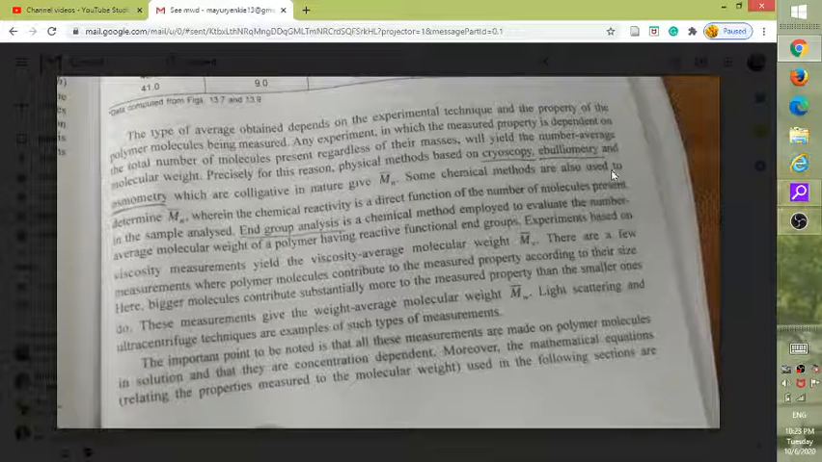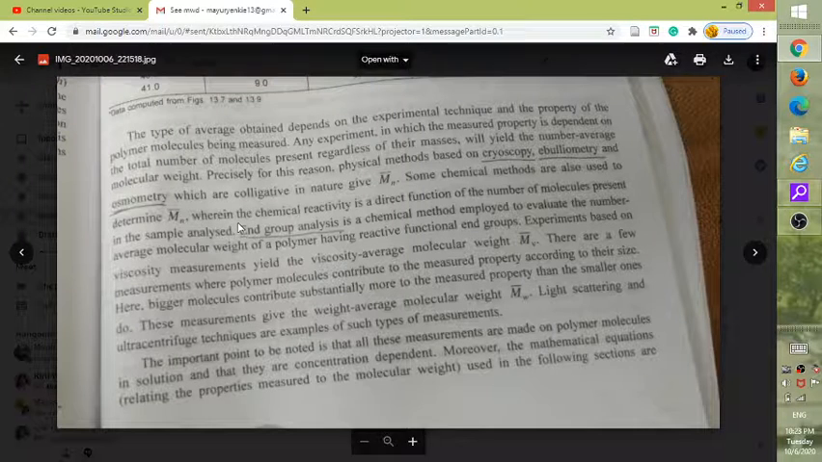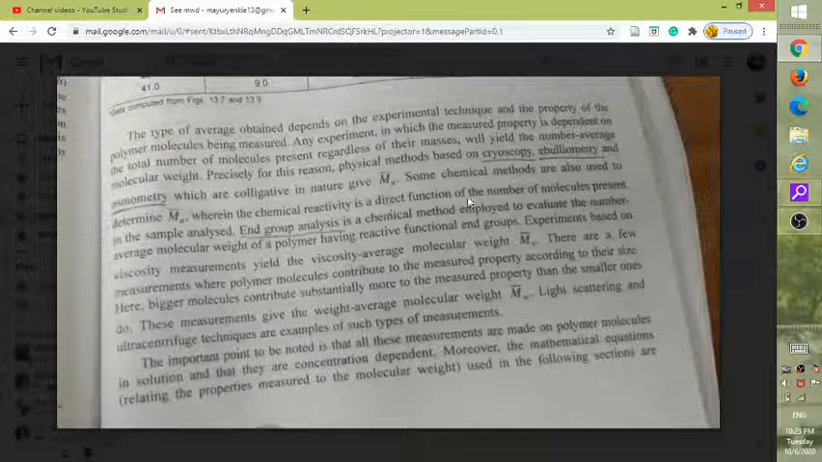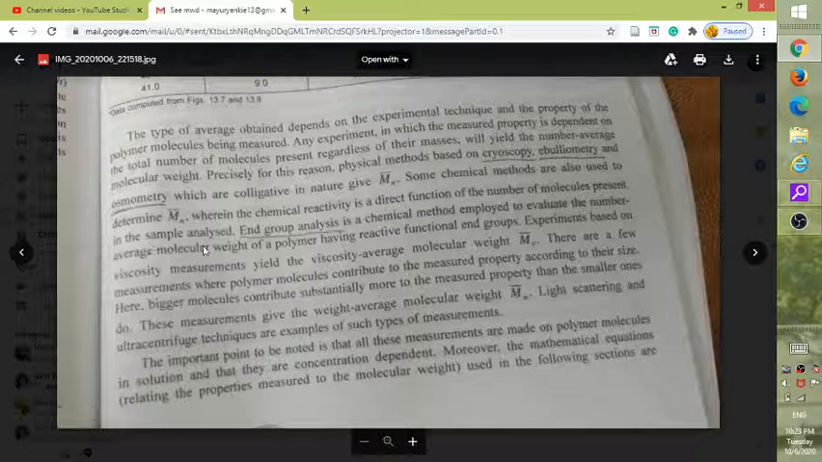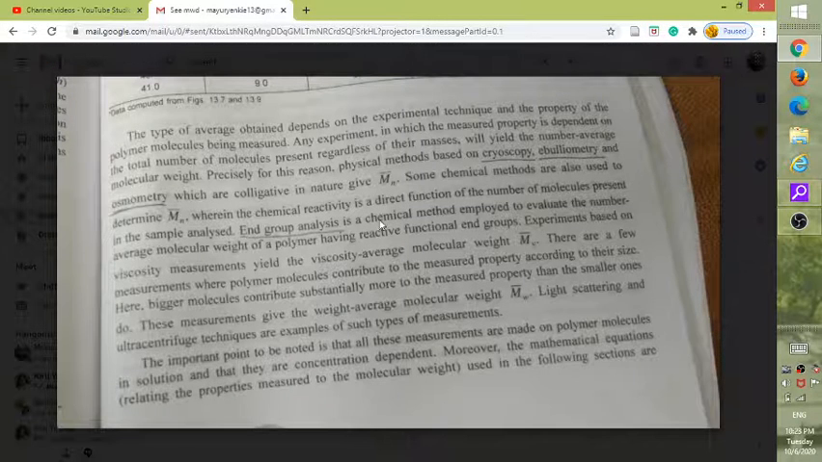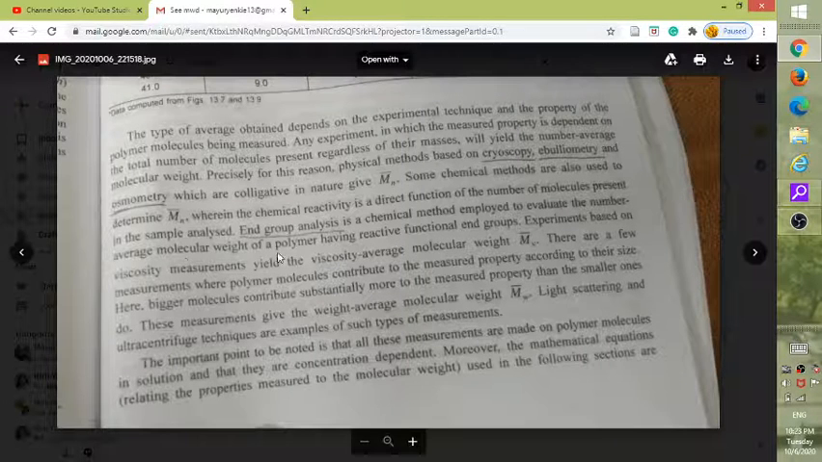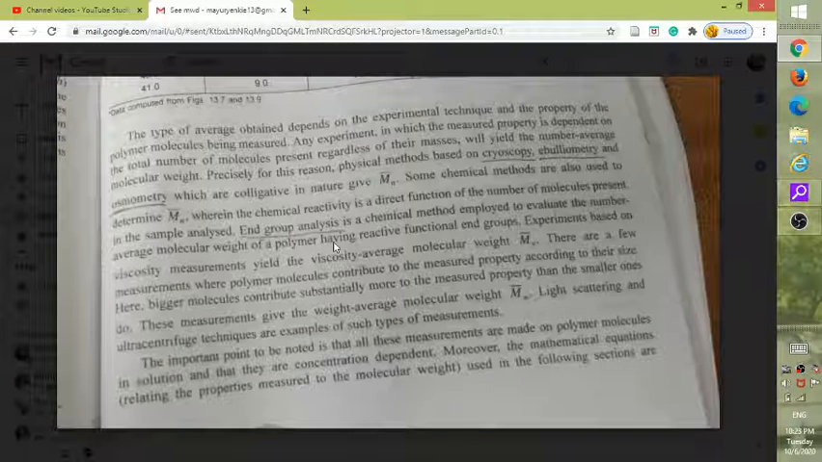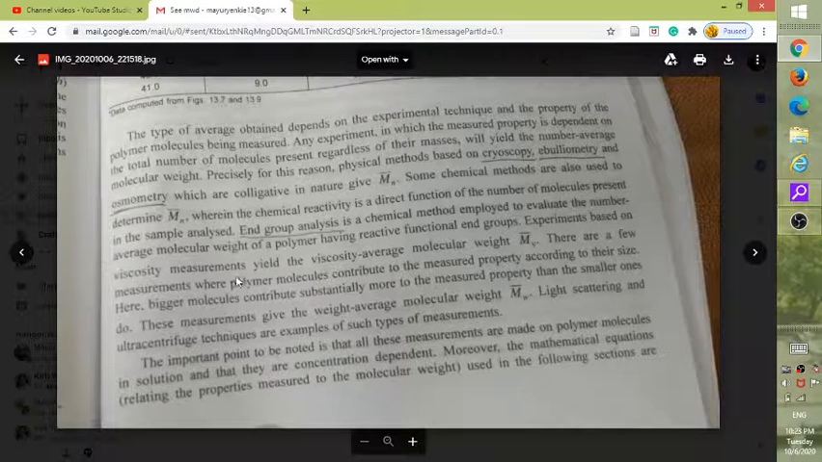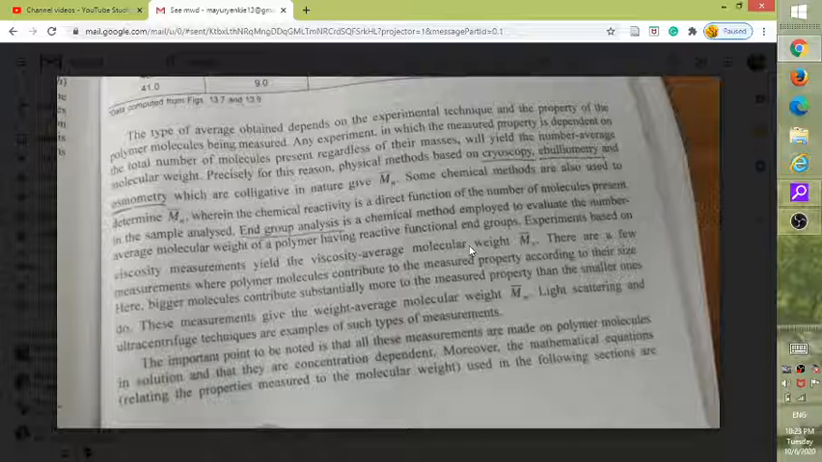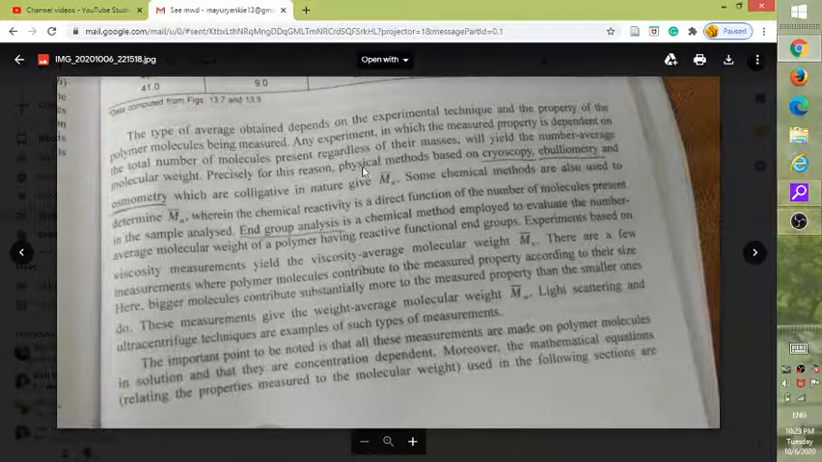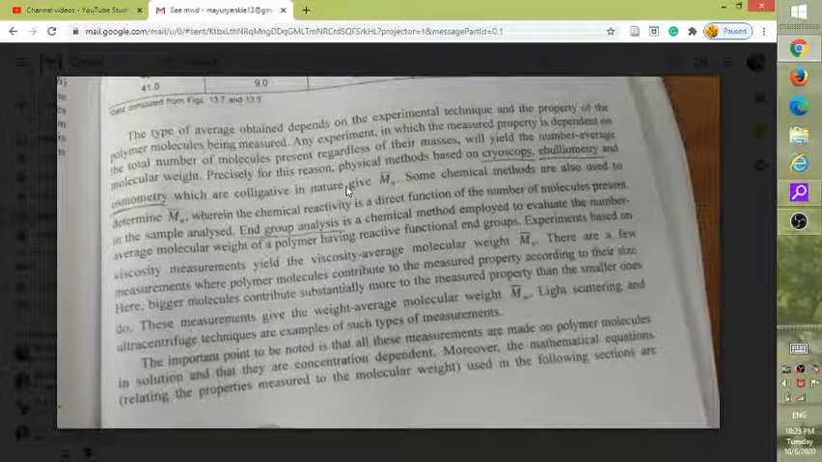Some chemical methods are also used to determine number average molecular weight, wherein the chemical reactivity is a direct function of the number of molecules present in the sample being analyzed. End group analysis is a chemical method employed to evaluate the number average molecular weight of a polymer having reactive functional end groups. An experiment based on viscosity measurement yields viscosity average molecular weight, like I said earlier. All of them are represented differently. Mn bar is number average molecular weight. Then Mv bar is viscosity average molecular weight.